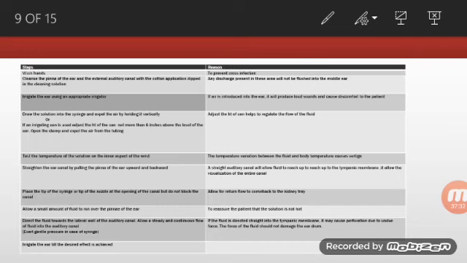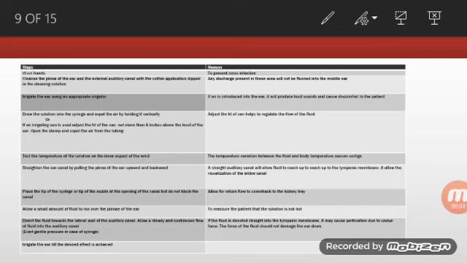Allow a small amount of fluid to run over the pinna of the ear to reassure the patient that the solution is not very hot. First of all, a small amount of fluid should be administered over the pinna of the ear to check whether it is hot or not. Then direct the flow towards the lateral wall of the auditory canal. Allow a steady and continuous flow of fluid into the auditory canal.